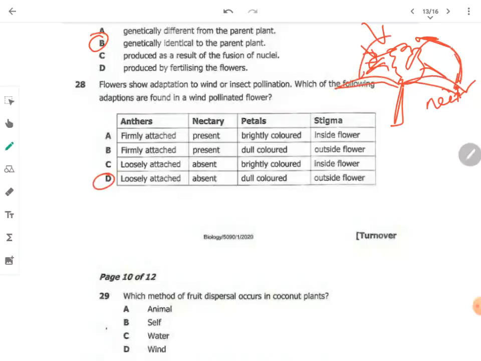Which method of seed dispersal occurs in coconut plant? That's animal dispersal. People are able to eat coconuts, and they are going to throw whatever remains somewhere else, and those they are going to disperse just like that. For example, monkeys are able to drink coconut juice.